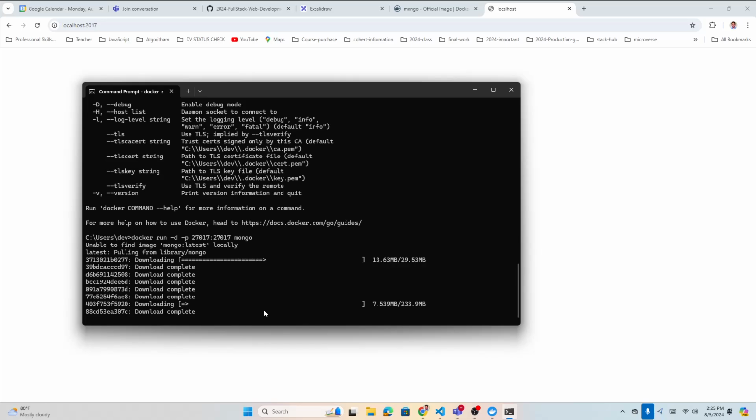So the run is what? Run is to run the container, right? Start the container, okay? And you're giving the name for that container Mongo, right? You can give it any name, DB, Mongo, whatever.